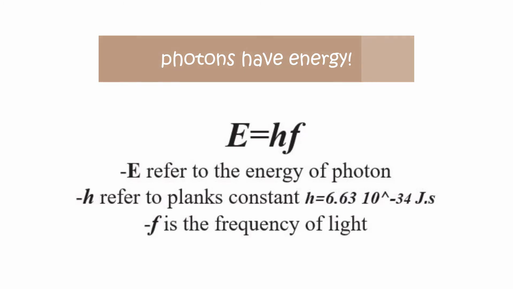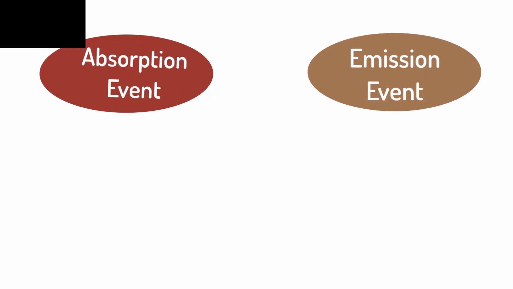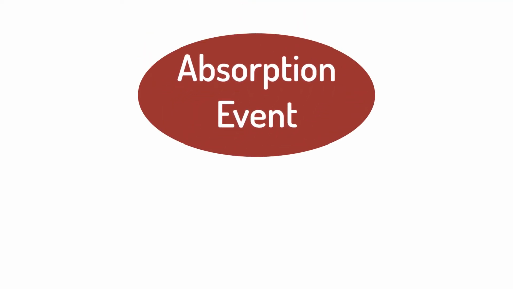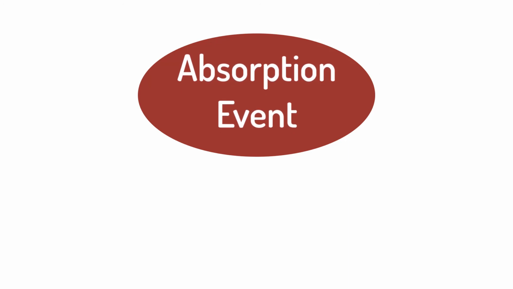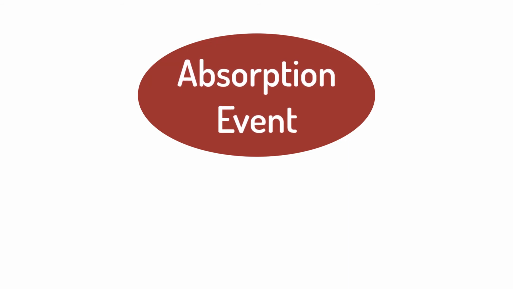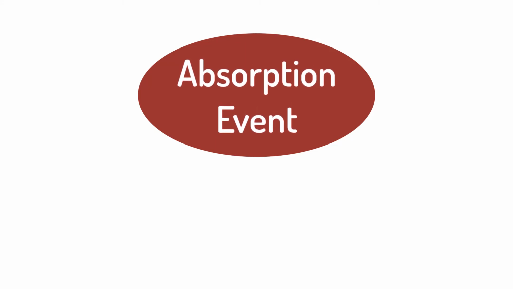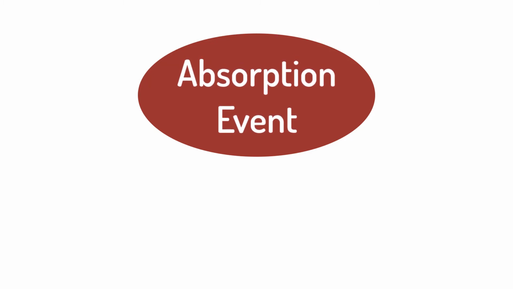Moving to the last point today, we have two main events, the absorption event and the emission event. Let's begin with the absorption event. Here, when light hits an object, the photon energy is transferred to an atom of this object, and the photon will vanish or disappear, in other words. Here the photon energy is absorbed by the atom, like in sunglasses, for example.